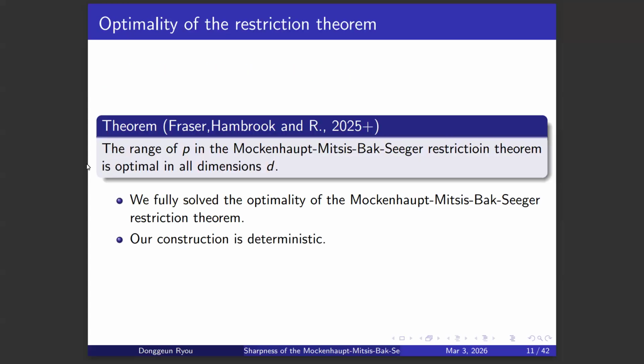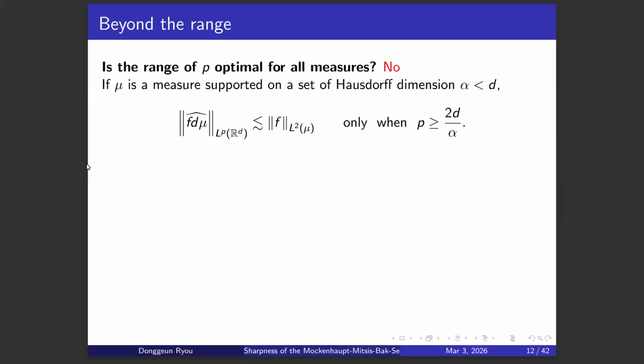But before we give more details about our result, I want to give you more context on this direction of research. So the first question was if we can construct an example where the range of P greater than or equal to P star is optimal. But we can also ask, is the range of P optimal for all measures? And the answer is no, because let's say mu is a measure supported on a set of Hausdorff dimension alpha, where alpha is strictly smaller than D.